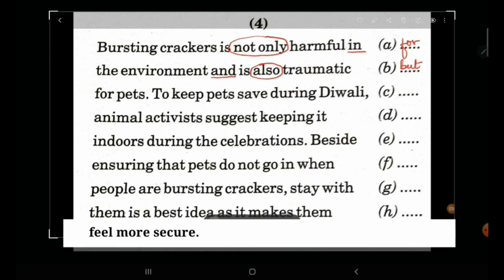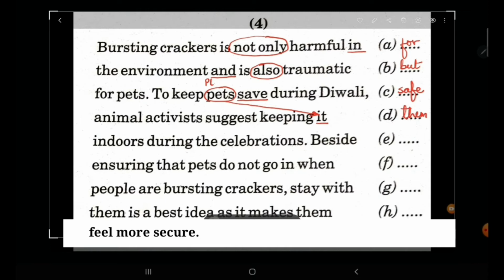For pets, to keep pets safe during Diwali. Now save is a wrong word here, it should be safe. Animal activists suggest keeping it. Keeping it. Why it? We are talking about pets here. Look at the subject here. It is plural. So for plural subjects, we cannot write it. Instead, it should be written them.